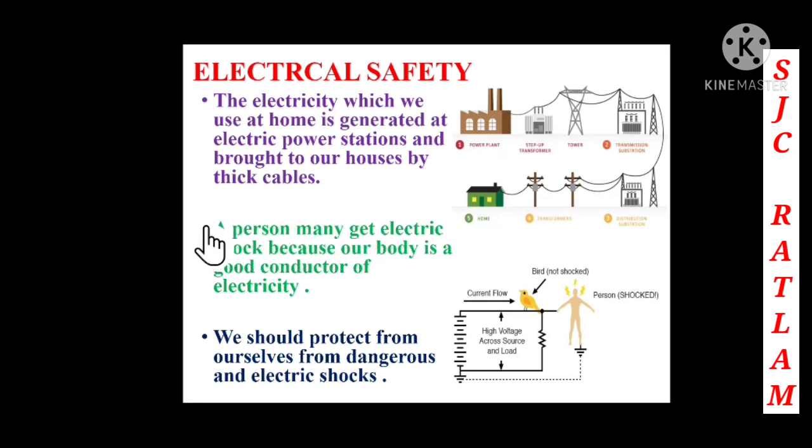A person may get an electric shock because our body is a good conductor of electricity. So children, here we can see that a person can get an electric shock. Why? Because the body is a good conductor of electricity. In this picture, the bird is not getting the shock, but the person is getting it. Why? Because the person is standing on the ground and the current is flowing from earth to earth. So because of that the person gets a shock and the bird does not. We should protect ourselves from dangerous electric shocks.